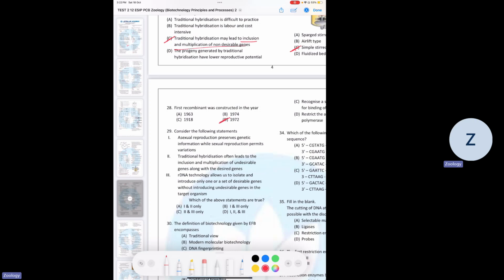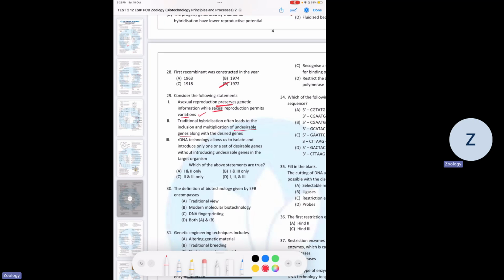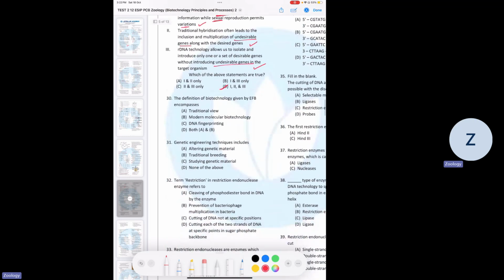Next, we have to tell how many of these statements are correct. So asexual reproduction preserves the genetic information while sexual permits variations, correct. Traditional hybridization often leads to the inclusion and multiplication of undesirable genes. We just read that statement, also correct. Recombinant DNA technology allows us to isolate and introduce only one or a set of desirable genes without introducing undesirable genes, also correct. Actually, all of them are correct. So D. The definition of biotechnology given by EFB encompasses traditional view, modern view, DNA fingerprinting, actually both of these. So D is the correct answer.